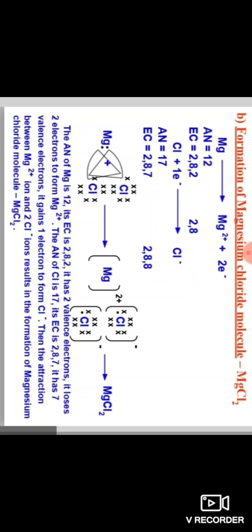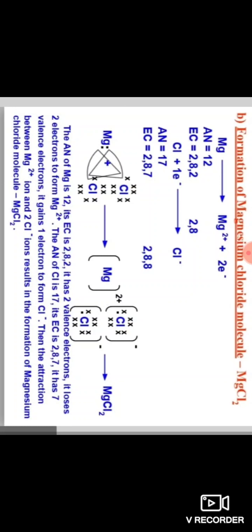So here the atomic number of magnesium is 12. So its electronic configuration is 2, 8, 2. So it has 2 valence electrons. The valency of magnesium is 2 because in the outermost shell 2 electrons are present. So here the outermost electrons are called valence electrons. So in magnesium, in the outermost shell, how many electrons are there? Here 2 electrons. So it has valency 2.